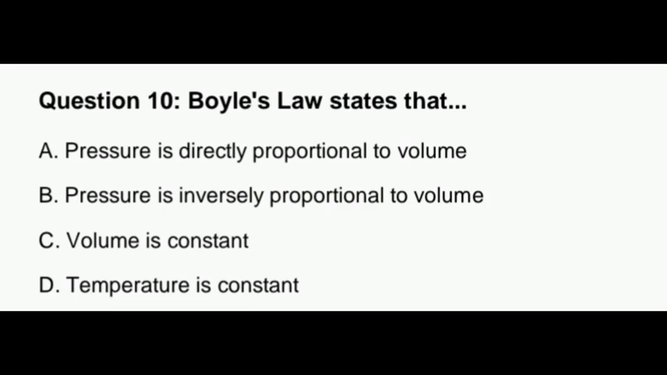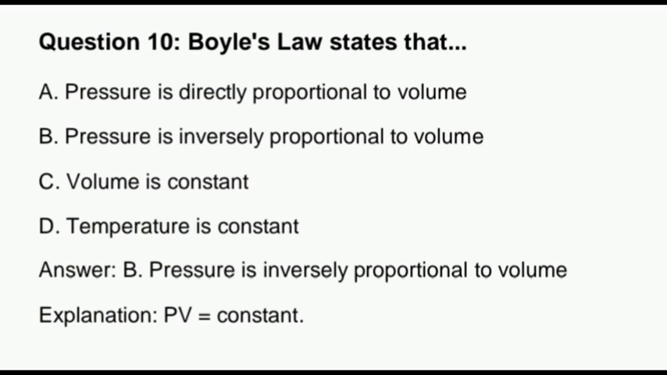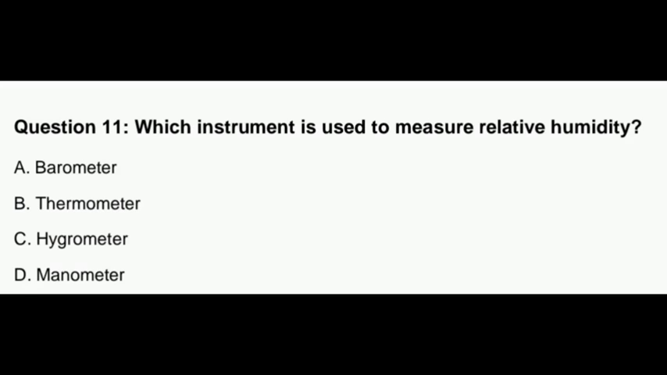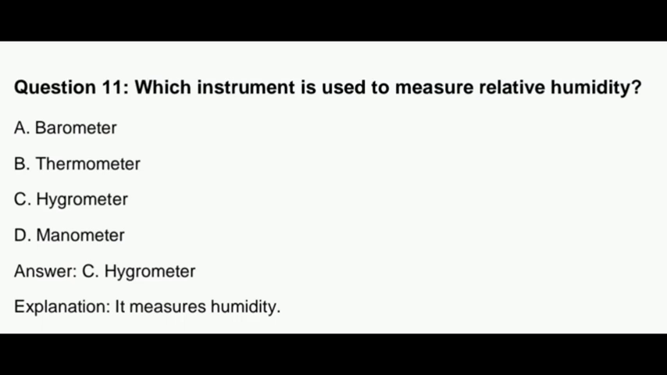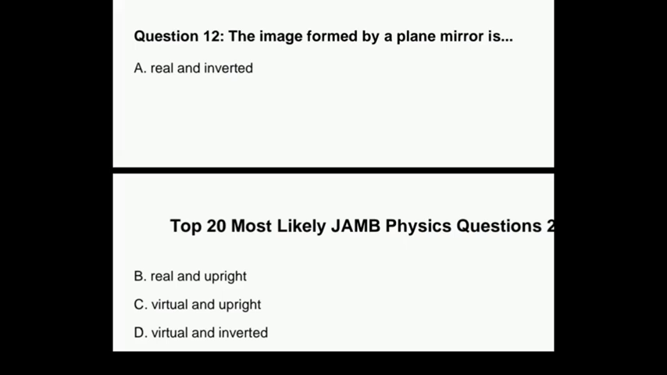Boyle's law states that pressure is directly proportional to volume, pressure is inversely proportional to volume, volume is constant, temperature is constant. The correct answer is pressure is inversely proportional to volume. Then which instrument is used to measure relative humidity? Relative humidity is measured using a hygrometer.